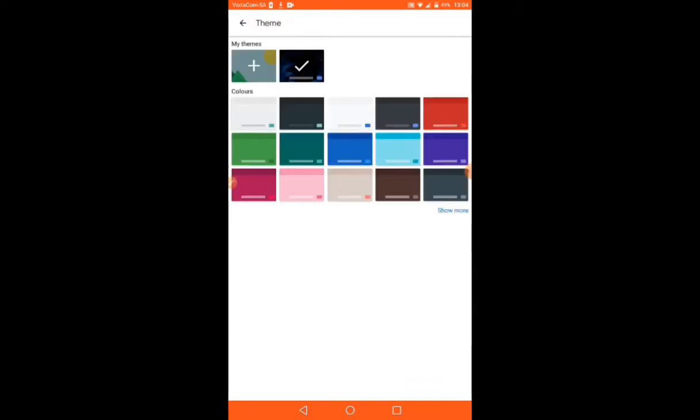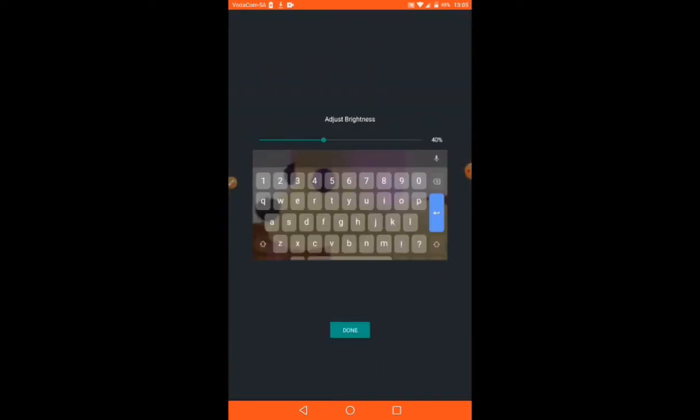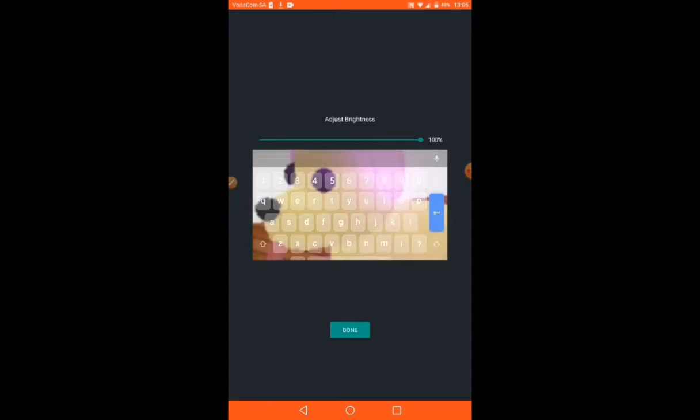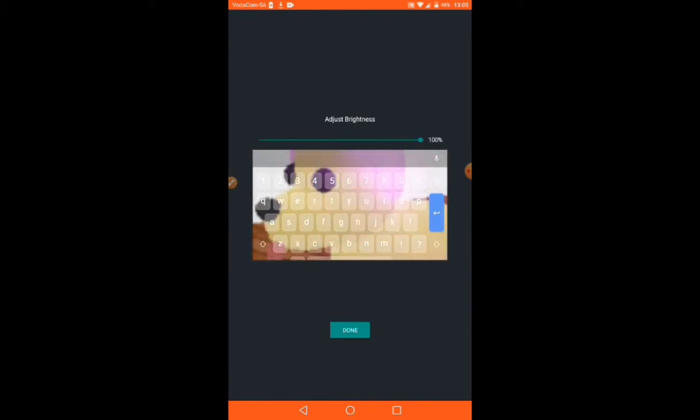and then go into theme, and then click this plus my themes, and then see right here, this Mega Neon thing is here. So then when I click next, look at that. I can put the brightness how I like. If it's all the way down, it's like the normal keyboard. So if it's ultimate brightness, it's like this. And click done